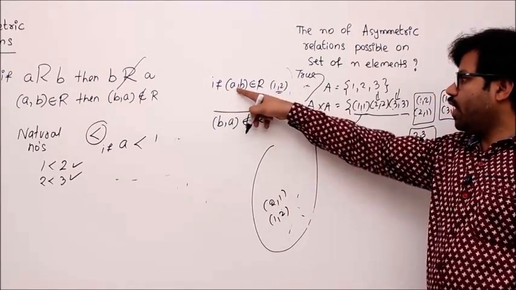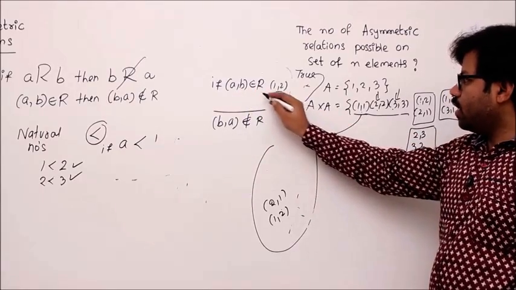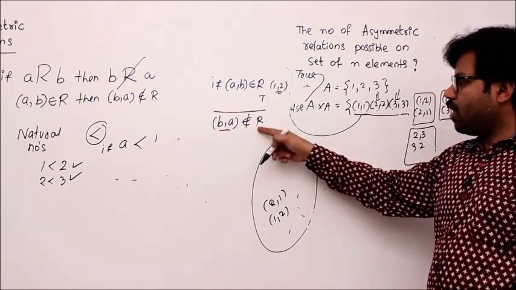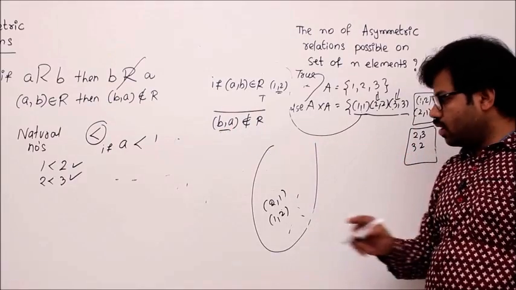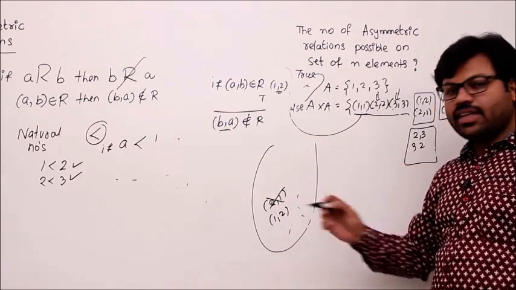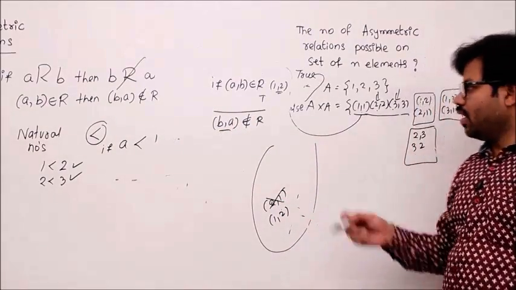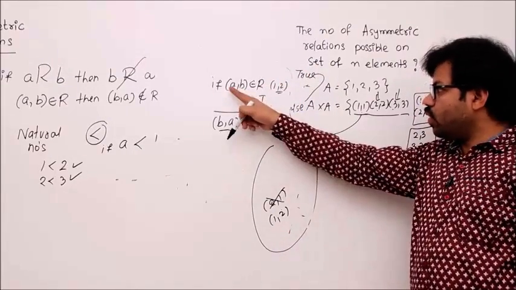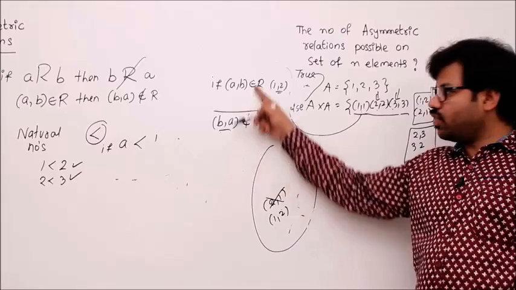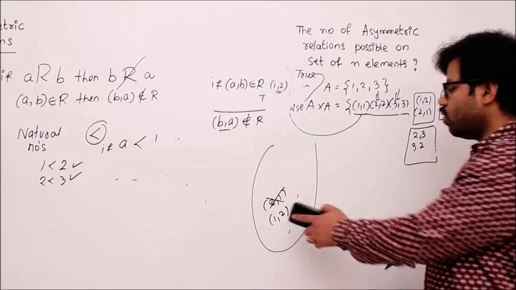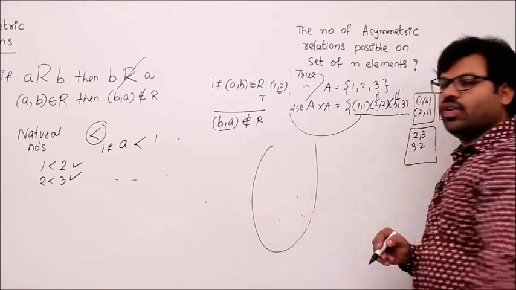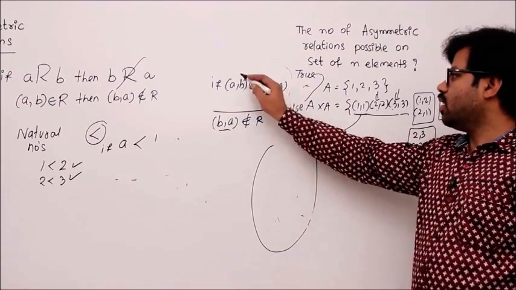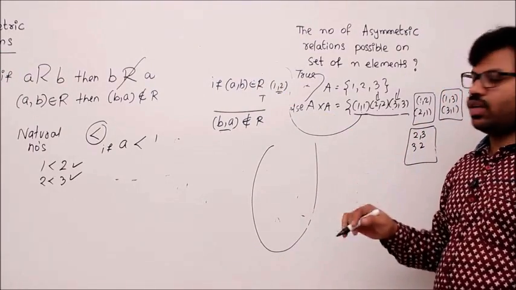According to the rule, if you take (1,2), then this will become true, and if you take (2,1), then '(2,1) does not belong to R' is false. That's why don't take it. It's exactly like the anti-symmetric property. This also says if you take (1,2), you should not take (2,1). If you take (2,1), then you should not take (1,2). That is what this rule says. Finally, this rule says don't take (1,2) and (2,1) at a time. So if I don't take anything, what happens? For example, if I don't take (1,2), don't take (2,1).